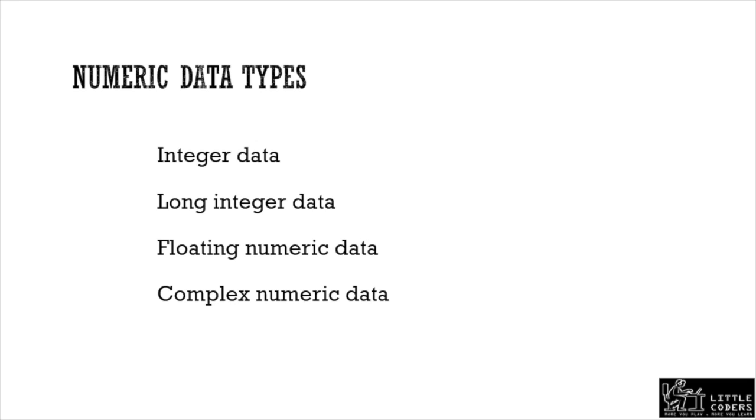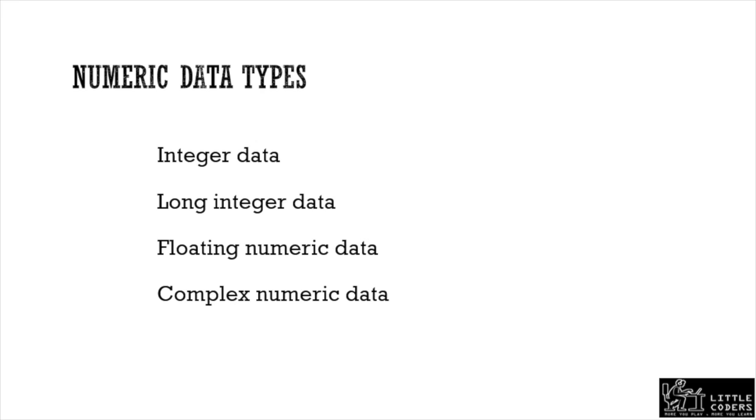And the next one is called complex numeric data. That is when you represent certain numbers using a real and imaginary part, then it is called complex numeric data. Suppose I say 3 plus 4i, so 3 is our integer part, the real part, and 4 is the imaginary part.